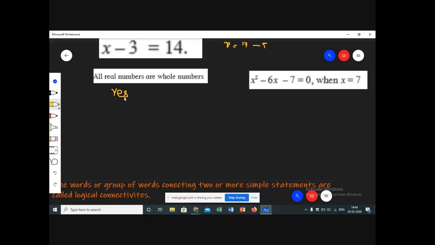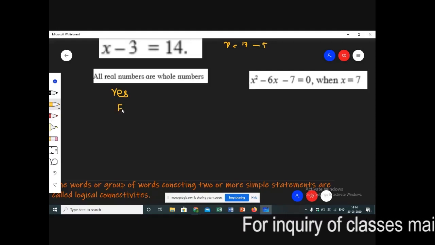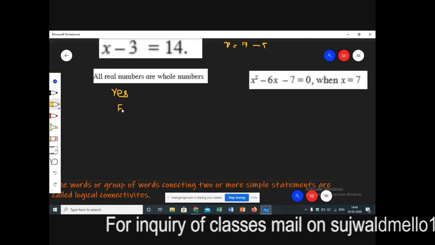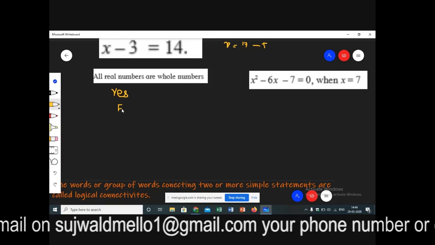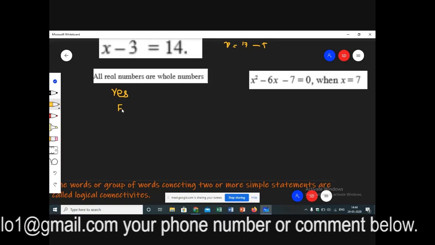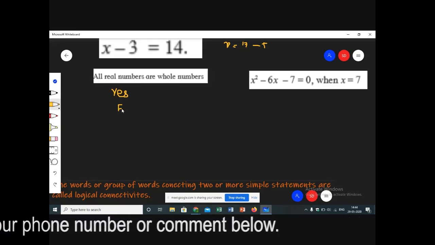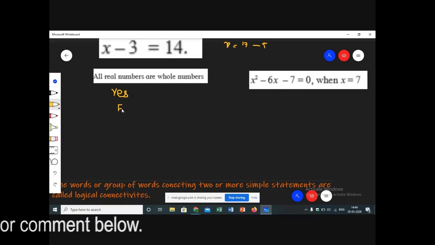Once you state that it is a mathematical statement, then what will be its truth value? Is it a true statement or a false statement? False. Very good. It's a false statement because all real numbers are not whole numbers. All whole numbers can be real numbers, but all real numbers cannot be whole numbers, right? They have asked us the opposite. So we can say that this is a statement whose truth value is false, which is capital F.